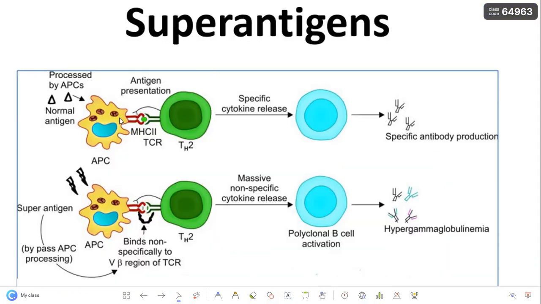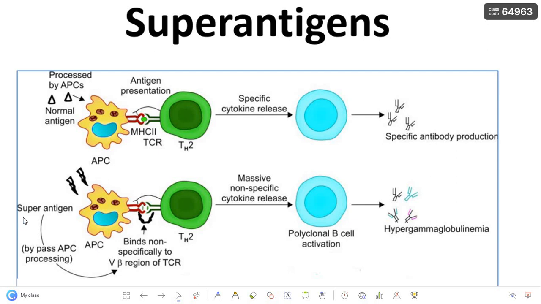With a normal antigen, the antigen-presenting cell engulfs the antigen, and after phagocytosis is complete, the remaining sites of the antigen are presented on the cleft region of the MHC2, binding with the receptor of the T helper cell to complete specific cytokine release by the T helper cell and specific antibody production for this antigen.